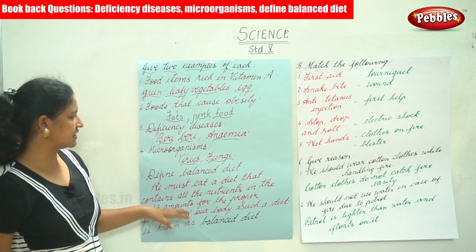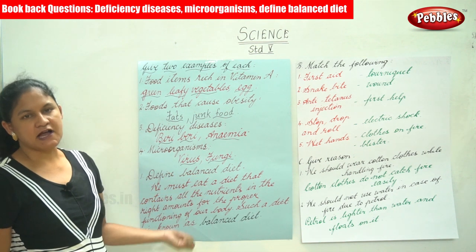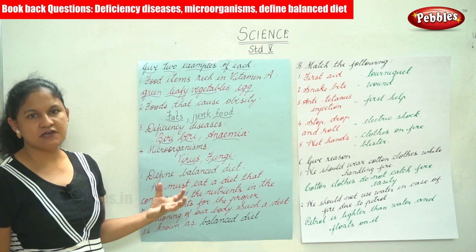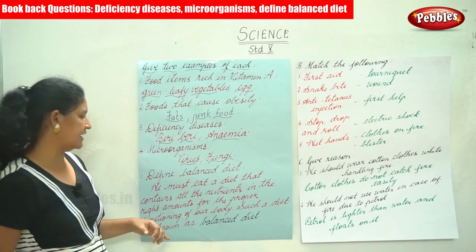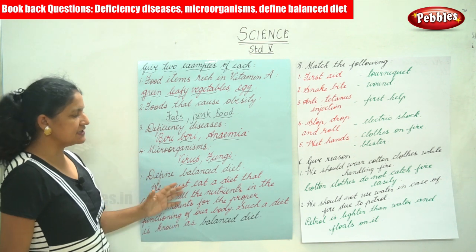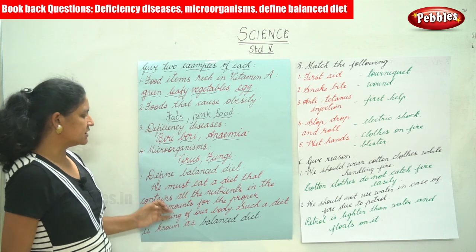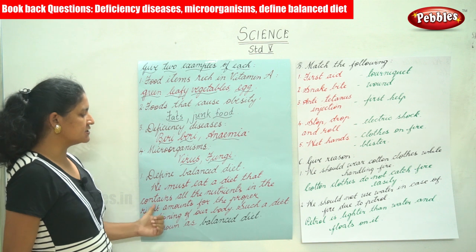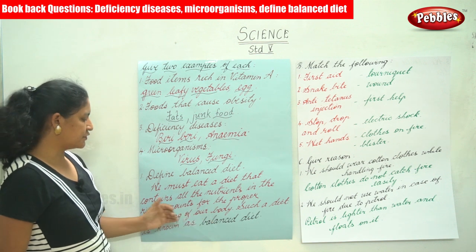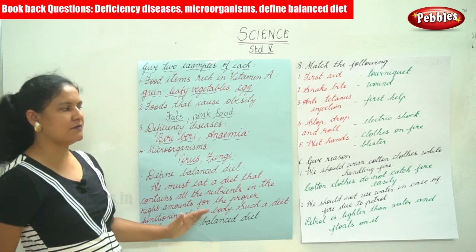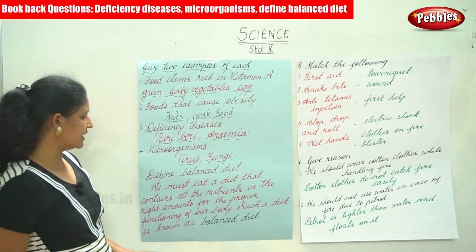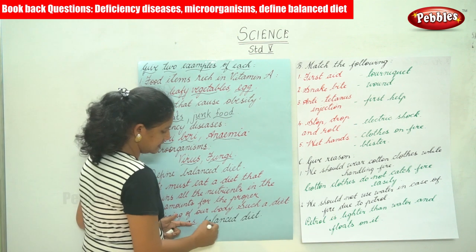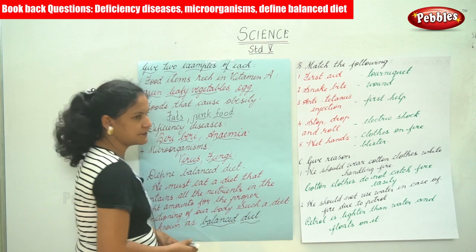Moving on to the next, define balanced diet. What do we mean by the term balanced diet? We must eat a diet that contains all the nutrients in the right amount for the proper functioning of our body. Such a diet is known as a balanced diet.